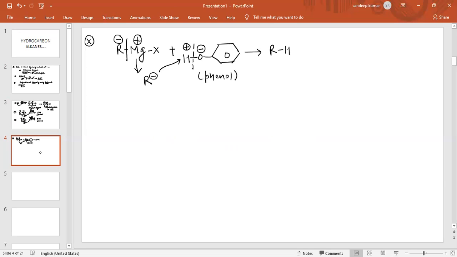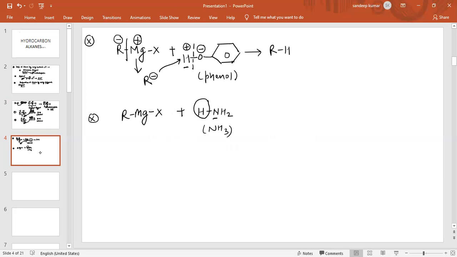See the next reaction. Again, if Grignard reagent, which is RMgX, reacts with ammonia, can we write ammonia in this form, HNH2? Yes, NH3 we can write in this way because we are looking for the acidic hydrogen. Acidic hydrogen present on oxygen, acidic hydrogen present on nitrogen, a more electronegative atom.